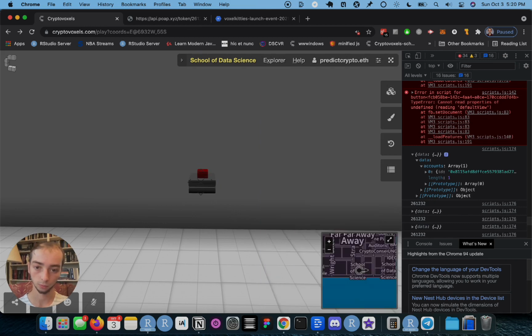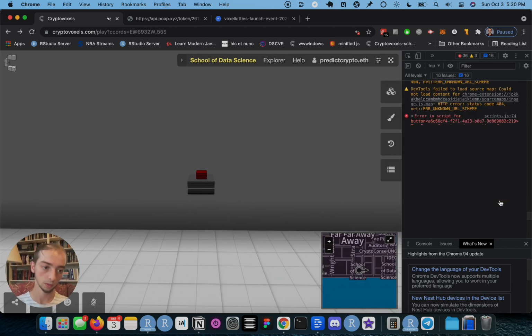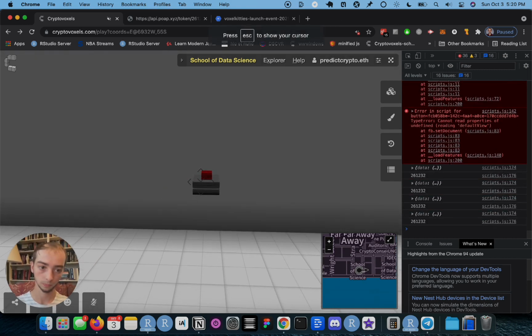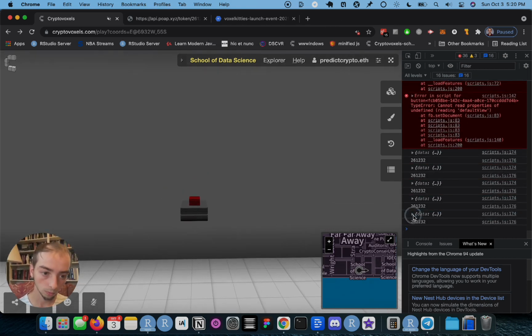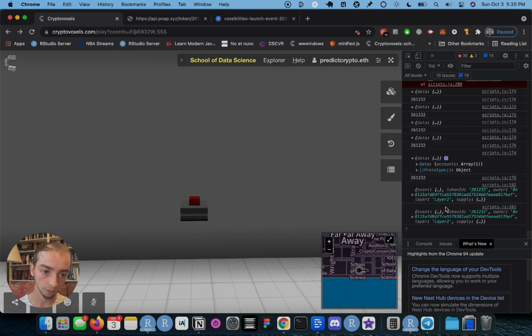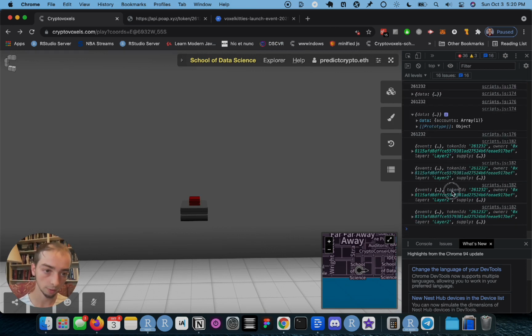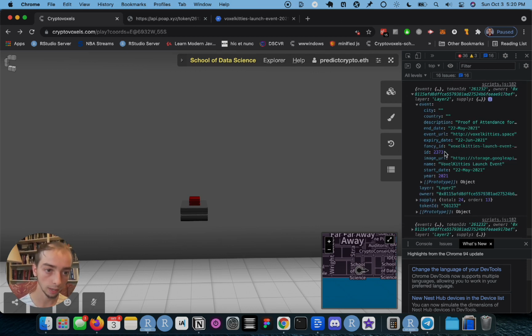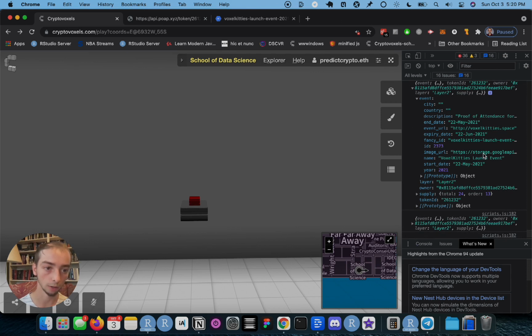So wait for this to turn green. Now it is. Let me scroll down here. Oh, there we go. So yeah, we can see that now we're getting this event information for our token. So token ID 261232. Even though I didn't specify that number, we took it from the previous result. So in here we have event, and we can extract the image URL.